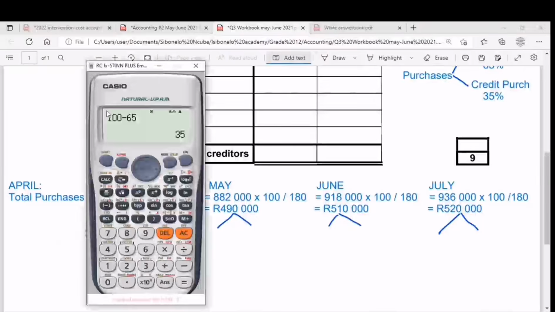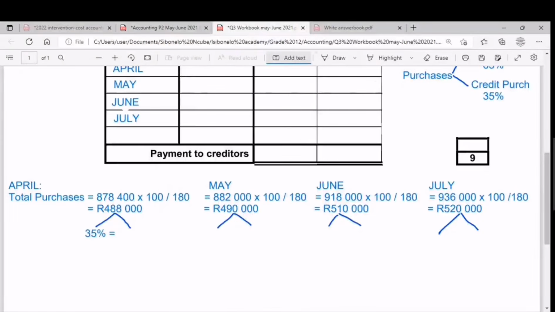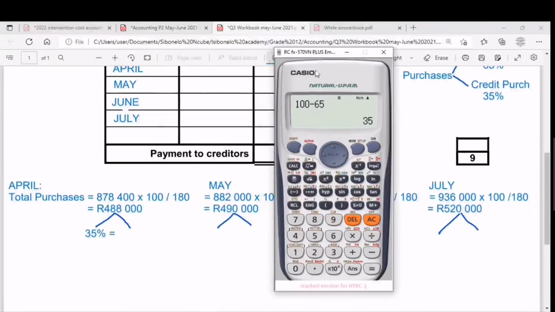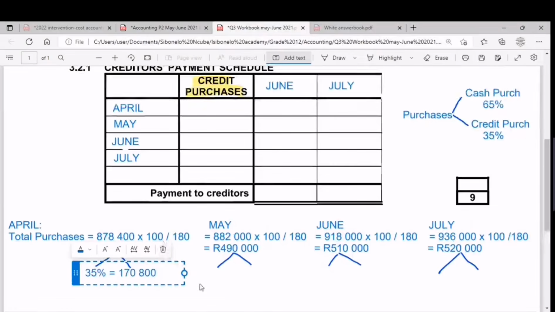So now we calculate. We have 488,000 total purchases multiplied by 35%. That gives us 170,800.